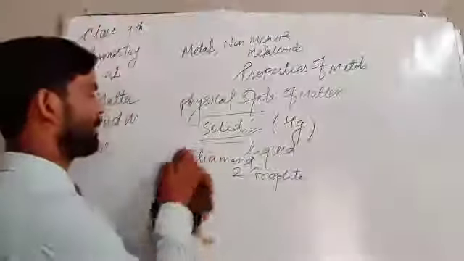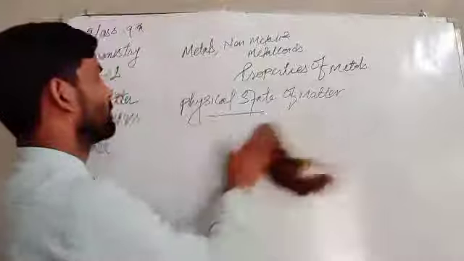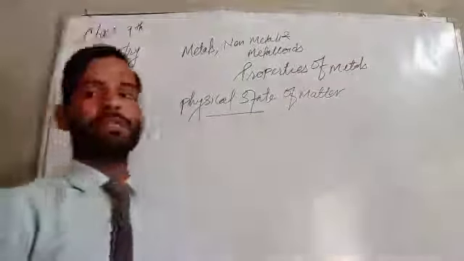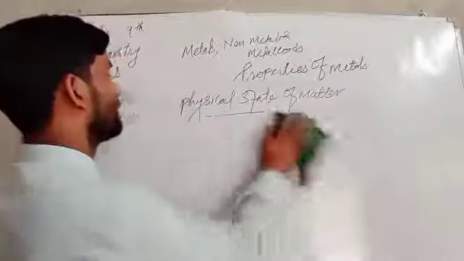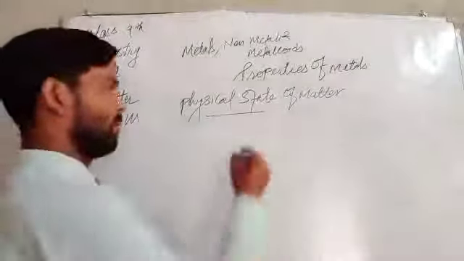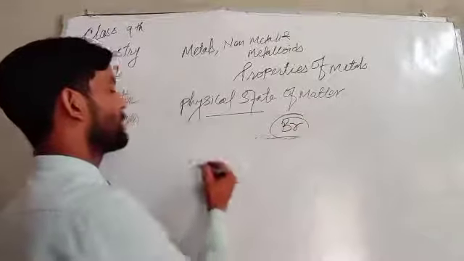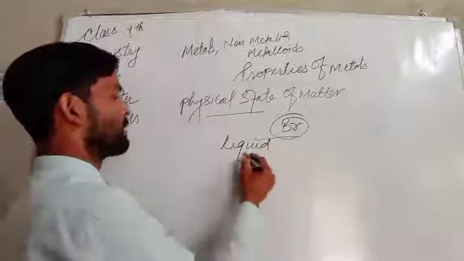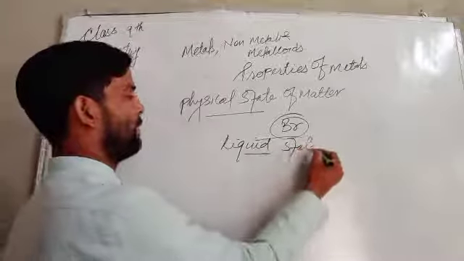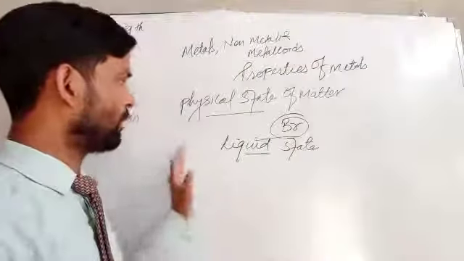Here is another way by which we can say mostly non-metals are found solid at room temperature, but bromine is found in a liquid state. It has a liquid state at room temperature.